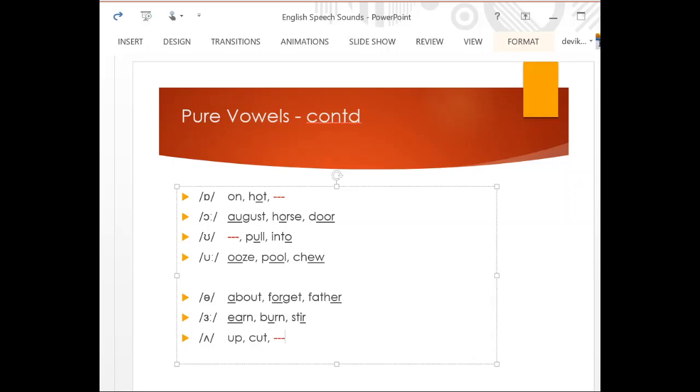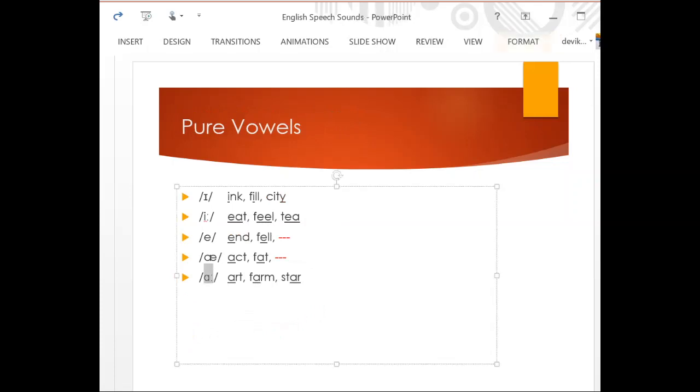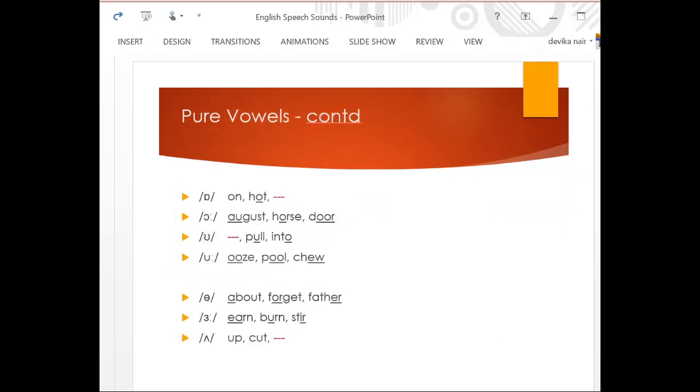Father, mother, teacher, and the longer version is earn, burn, stir, stir, got it? And this one, the inverted V, is up, cup. Earlier you had the long ah, right? This is ah, and what you get here is the shorter one, up.